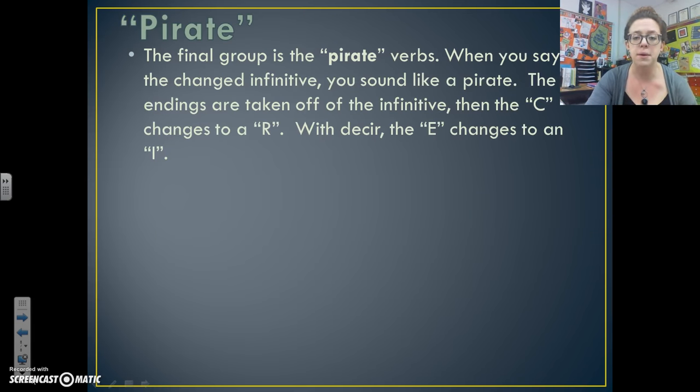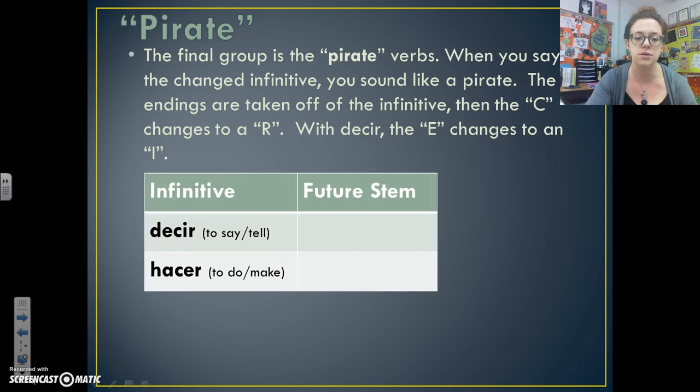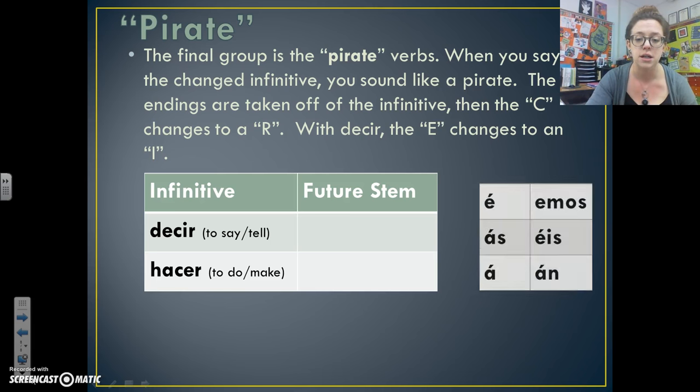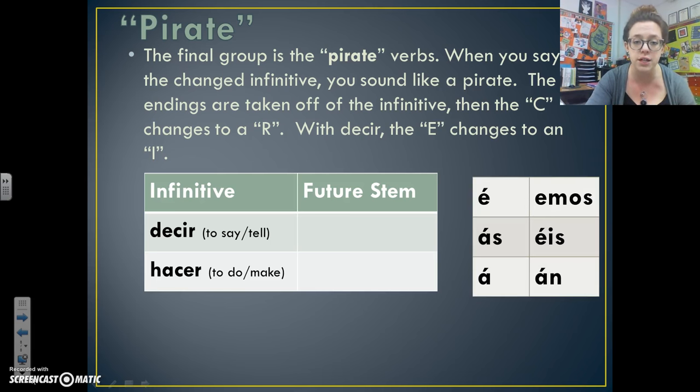The final group is the pirate verbs. When you say the changed infinitive, you sound like a pirate. That's why they're called the pirate verbs. So the endings are taken off of the infinitive, then the C changes to an R. With decir, the E will change to an I. So let's just look at these. There's only 2. So it's just decir and hacer. You're still going to use the same future endings as we did before, all right? So, decir, the future stem is dir, and then hacer is har, all right? So notice that there's those R's in there, so we're sounding like pirates. There's only 2 of them, and they're super irregular, okay?